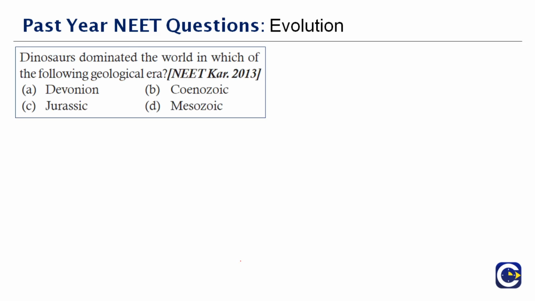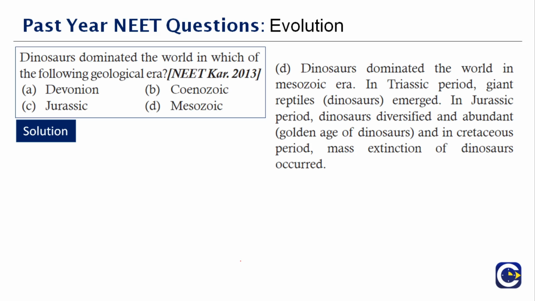Next question here. Dinosaurs dominated the world in which of the following geological eras? Very easy question. It's the era of reptiles. Now you should know what the answer is. It's Mesozoic. Dinosaurs dominated the world in the Mesozoic era. In the Triassic period, giant reptiles like dinosaurs emerged. In the Jurassic period, dinosaurs diversified and became abundant, and of course it ended in a mass extinction, but we still have an era which talks about it. Therefore the right answer is option D, Mesozoic.